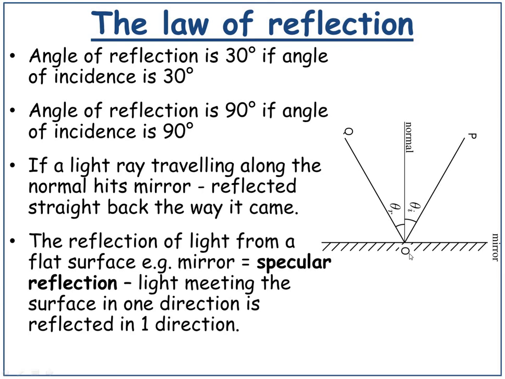The reflection of light from a flat surface like a mirror is called specular reflection. Specular reflection is where light meeting the surface in one direction is reflected in one direction.